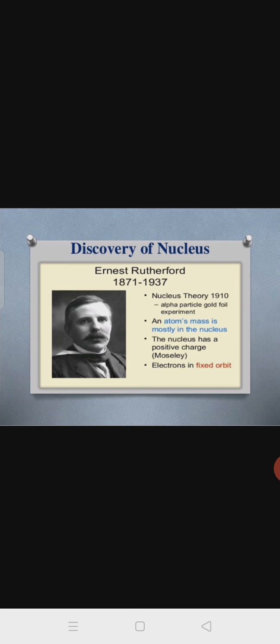Okay, so who discovered the nucleus? That we call the nuclear theory, 1910, alpha particles, gold foil experiment. He did it like this. So an atom's mass is mostly in the nucleus. He told what the nucleus actually is. The nucleus has a positive charge. Electrons are in fixed orbits. Okay, like this he told, that we call Ernest Rutherford.